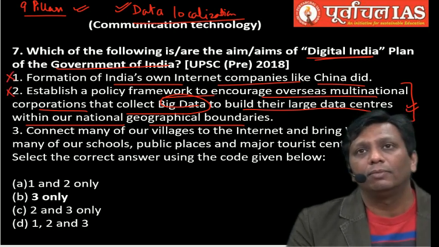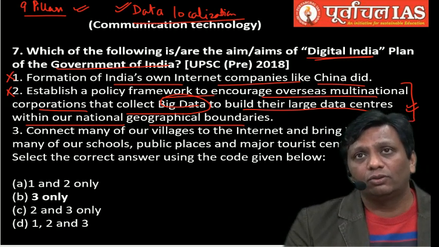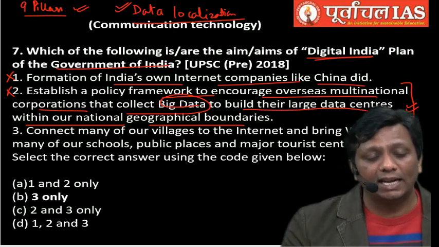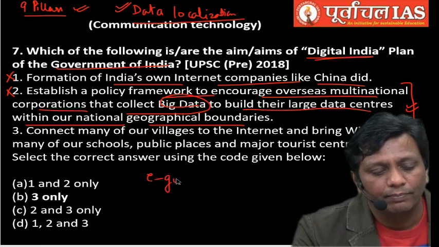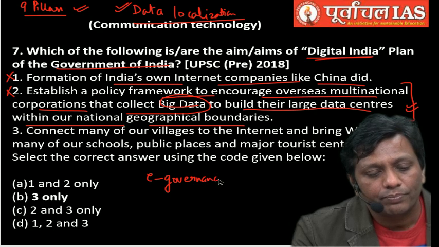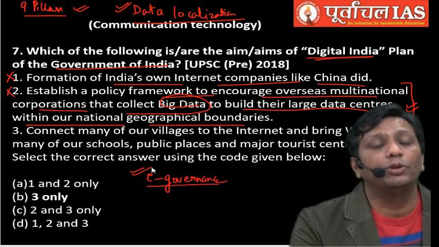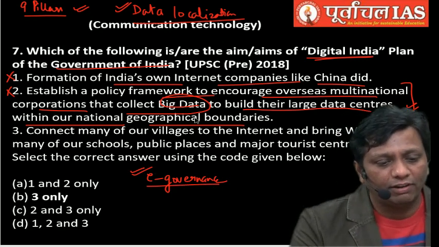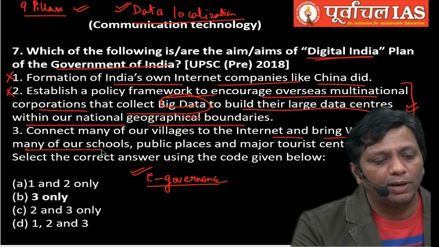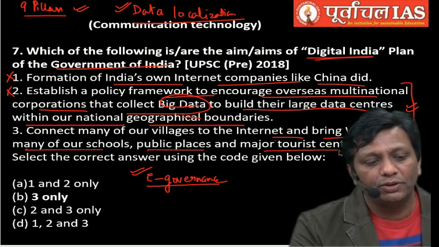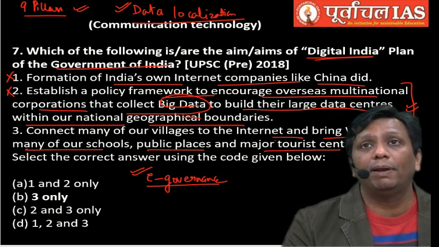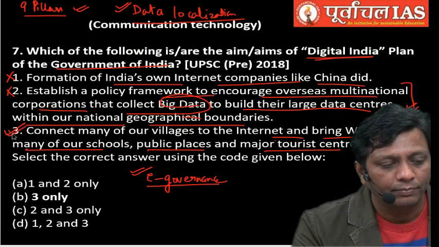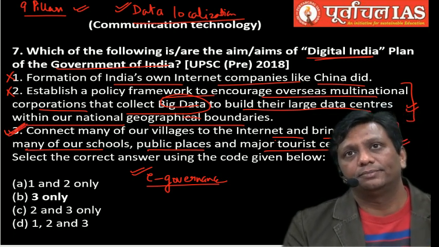What is the third? Digital India means to connect every village, to connect everybody with the Digital India mobile for internet, and that's why everybody can connect with the e-governance services. So to connect many of our villages to the internet and bring Wi-Fi to many of our schools, public places, and major tourist centers, this type of thing is mentioned under the 9 pillars of Digital India. So the third statement is the only right one here.